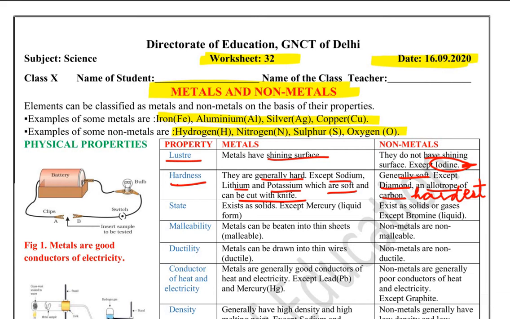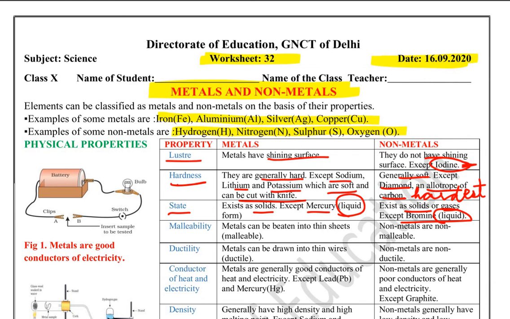Now we come to the next property, that is state. Metals exist as solids except mercury, which exists in liquid state at room temperature. And non-metals all exist as solids or gases except bromine, which exists in liquid state.